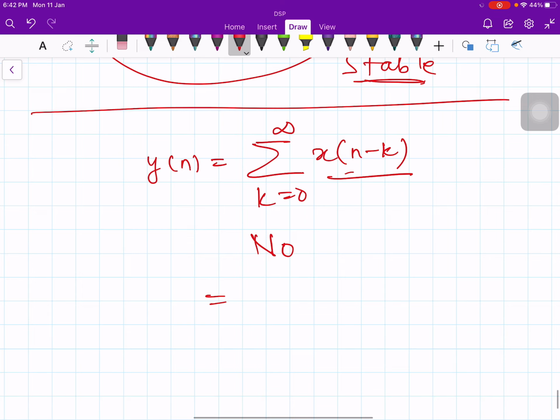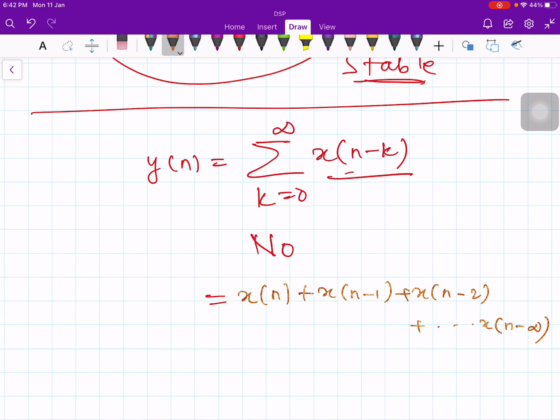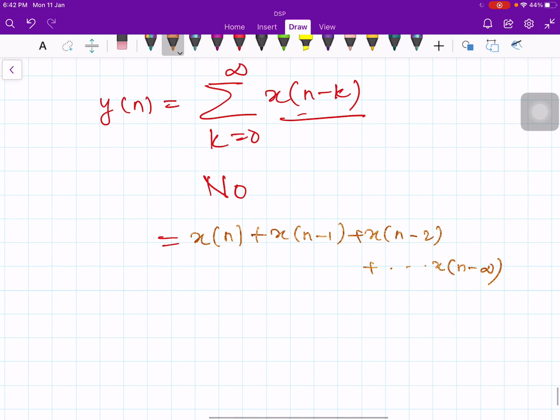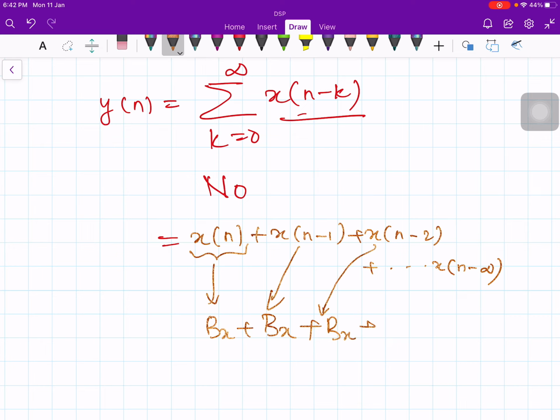See, substitute k equal to 0, then you will get x of n plus x of n minus 1 plus x of n minus 2 plus dot dot dot up to x of n minus infinity. An infinite number of samples you are adding now. What is the maximum value this takes? This takes bx, and this gives bx, plus bx, like this. How many terms? An infinite number of bounded terms.